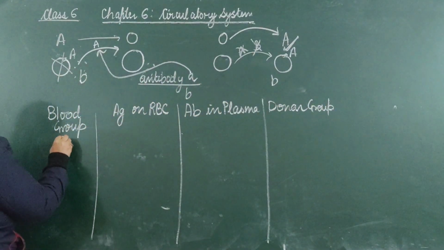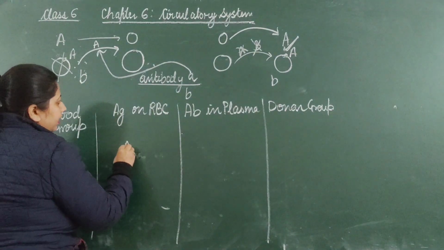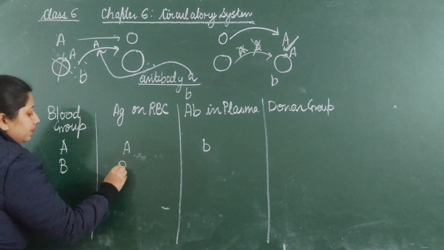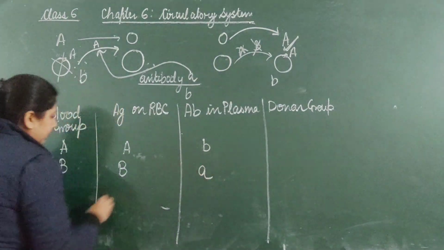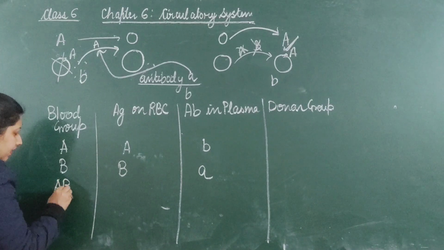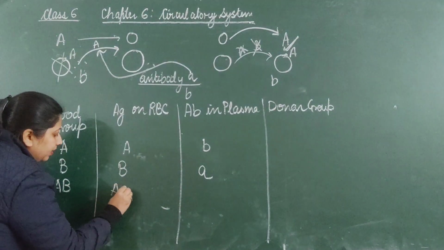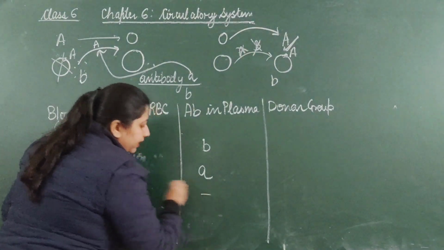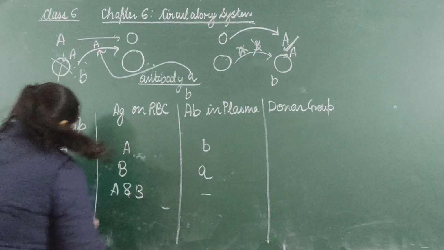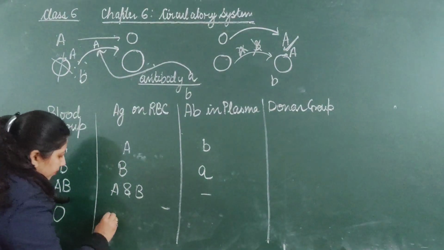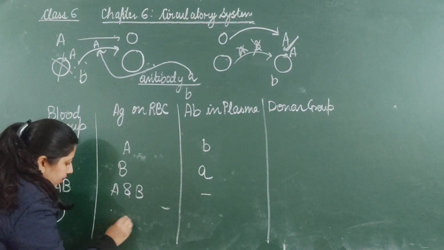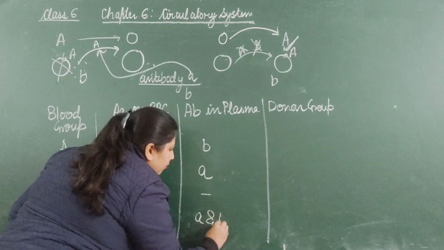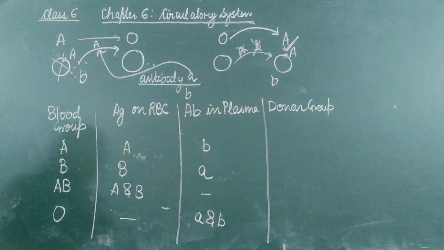If the blood group is A, antigen will be A, antibody will be B. If the blood group is B, antigen will be B, antibody will be A. If the blood group is AB, both antigens A and B are present, and no antibody. And if the blood group is O, no antigens are found, but antibody A and B both are present.